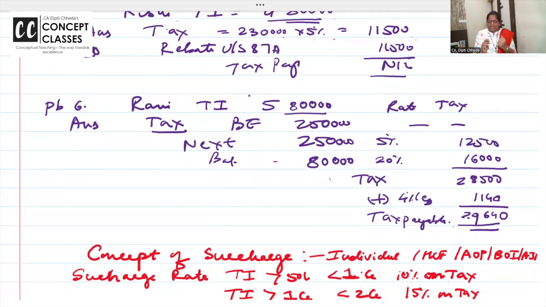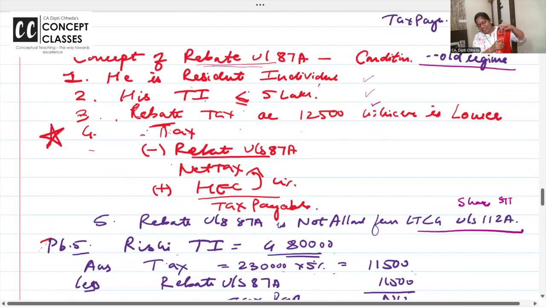After deducting the rebate, whatever is the tax, on that add health and education cess. I need to take a pause. In these classes I can't just tell you to write these 5 points and then you'll be clear. Ask if you have any doubt.